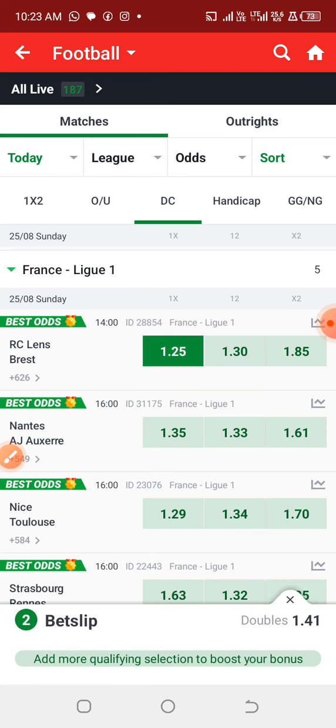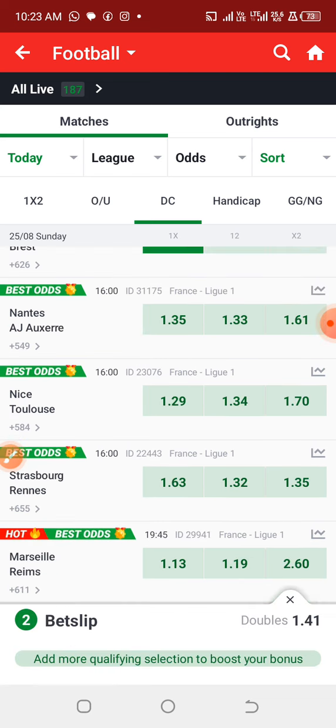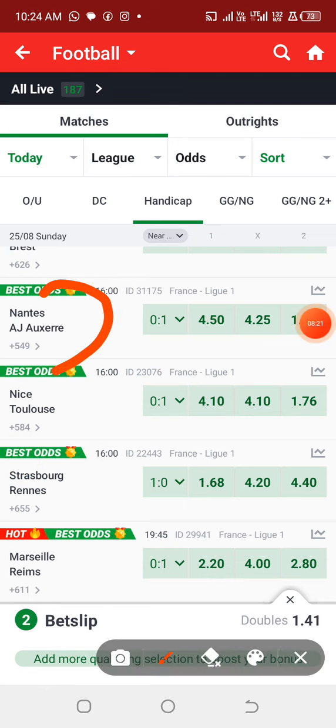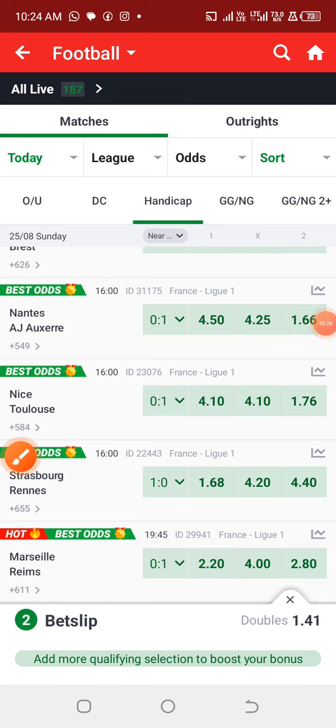So for Nantes and their opponents, it will be very difficult to conclude who will win or lose this particular game. So the prediction for that one is to give the home team the handicap of 2 goals, which is at odd of 1.10. Actually, the odd seems to be small, but I think that is the best for safety purpose of the match outcome.